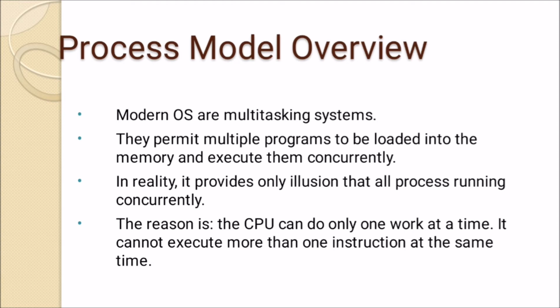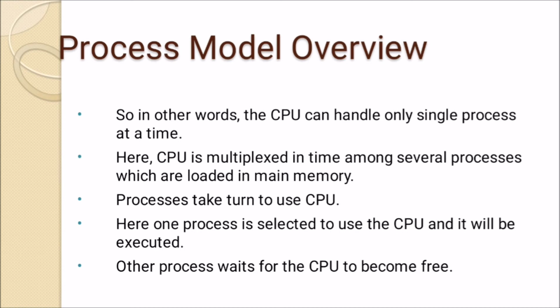In reality, it provides only the illusion that all processes are running concurrently. The reason is the CPU can do only one work at a time. It cannot execute more than one instruction at the same time. In other words, the CPU can handle only a single process at a time. So here CPU is multiplexed in time among several processes which are loaded in main memory.